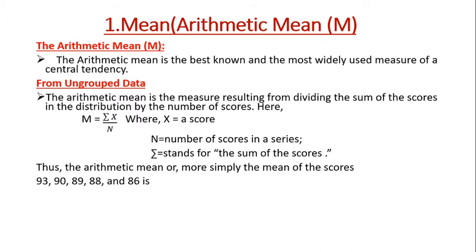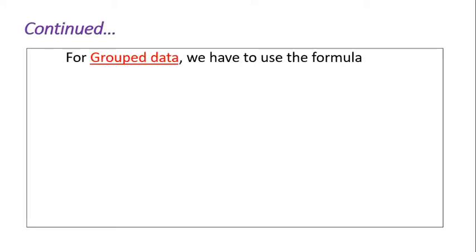Suppose, for example, 93, 90, 89, 88 and 86. That means we add all, and divide by the total, as 5 scores are there. If you add all, we'll get 446. 446 by 5 will get 89.2. That is the mean of the given scores. For ungrouped data we have to use that formula.